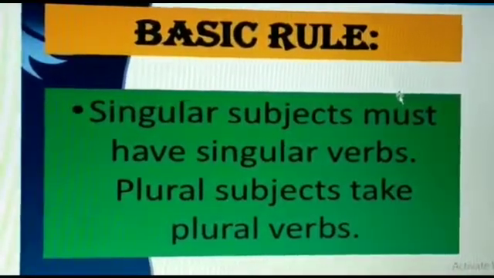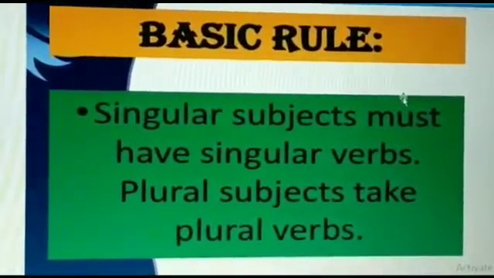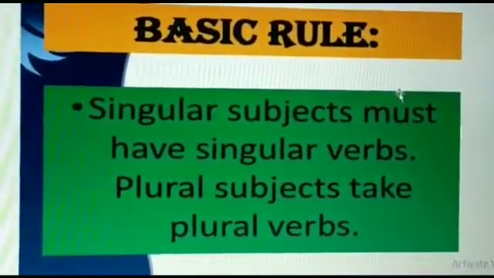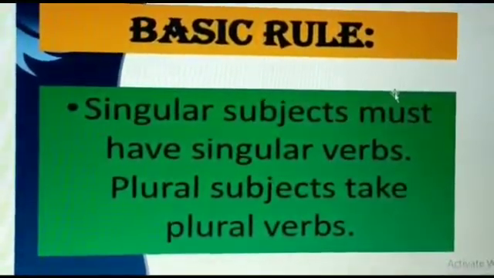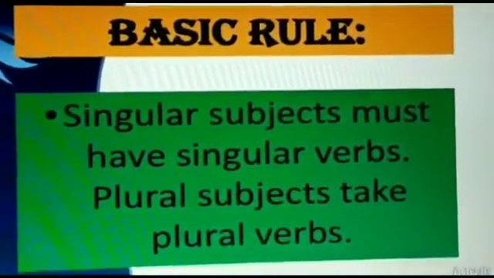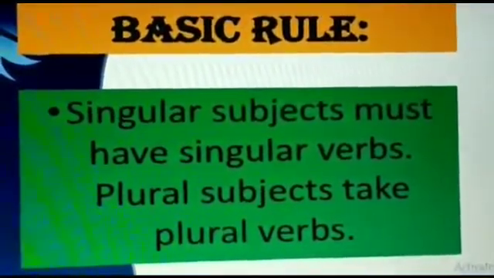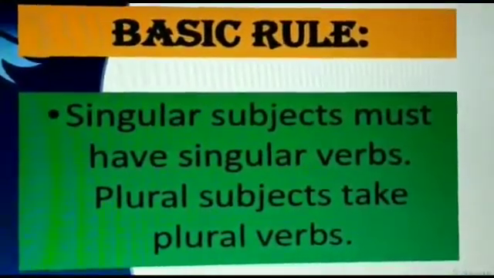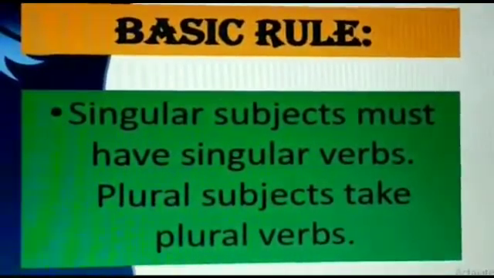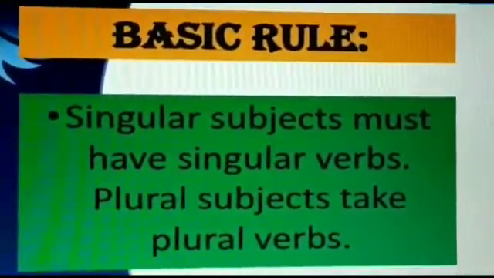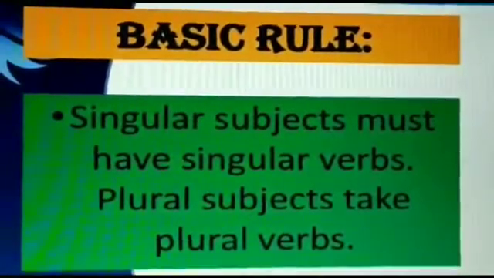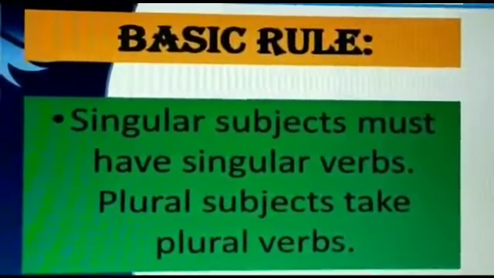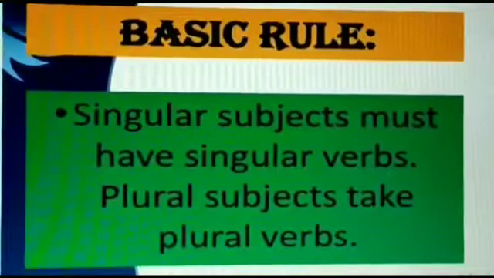The basic rule to learn is the subject verb agreement. The subject and the verb in a sentence must agree in number. Singular subjects must have singular verbs and plural subjects take plural verbs. For example, in the sentence, the hen lays eggs, if the subject in a sentence is singular, the verb should also be singular. And if I say hens lay eggs, if the subject in the sentence is plural, the verb should also be plural. When you and I are used in a sentence, we always use a plural verb.